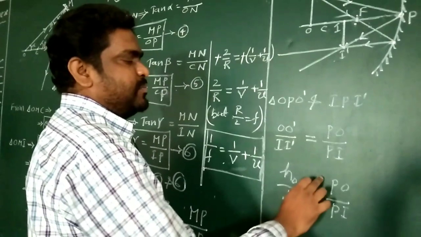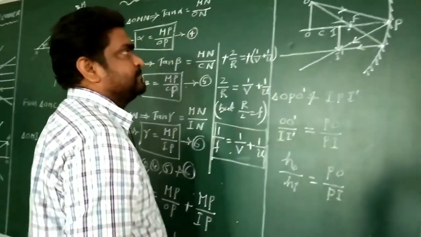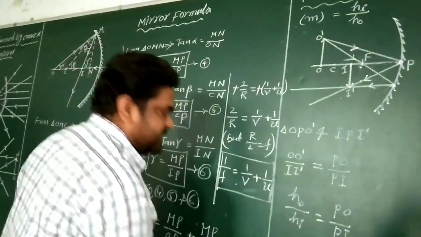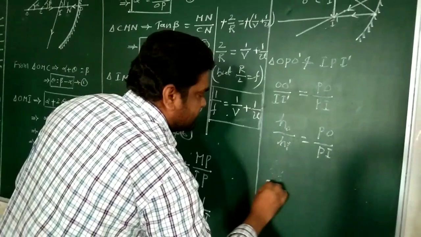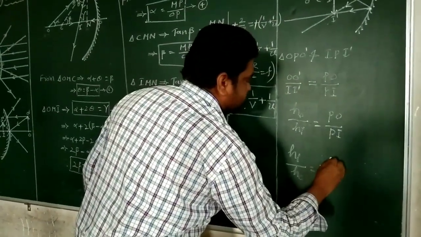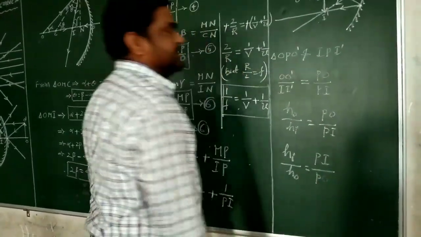PO means the distance from pole to object. PI means the distance from pole to image. But I want magnification, HI by H naught. From this we have to write like this: height of the image by height of the object equal to the distance from pole to image divided by the distance from pole to object.